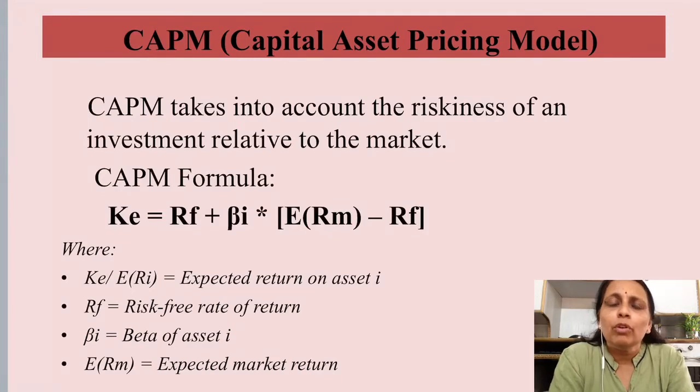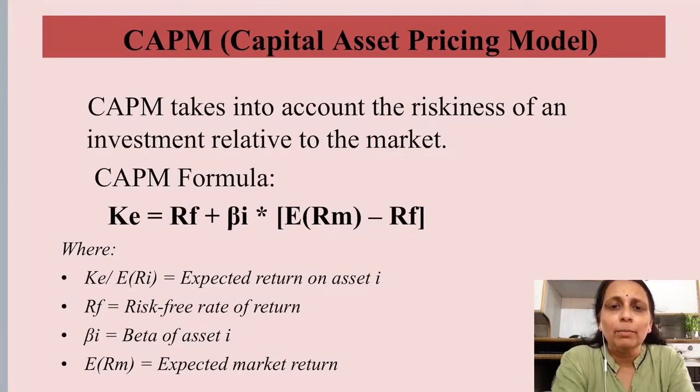In India, what we take as a risk free return is the yield on the 10 year government of India bond, because the government is not supposed to default, or cannot actually default in due course. So we take it as a risk free return. Why are we taking risk free return here? Because this is the point from where you should start your expectation from the company. If a company cannot even generate more than the risk free return, then what is the point of taking the risk? So this is the first point.